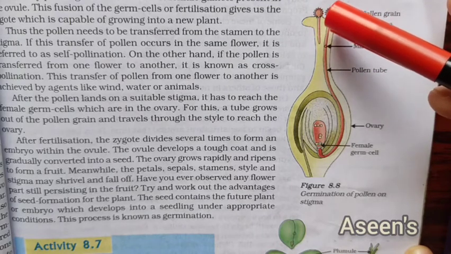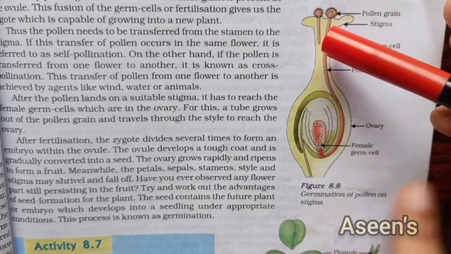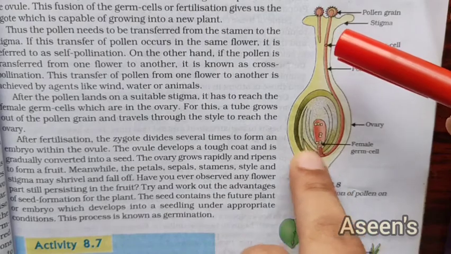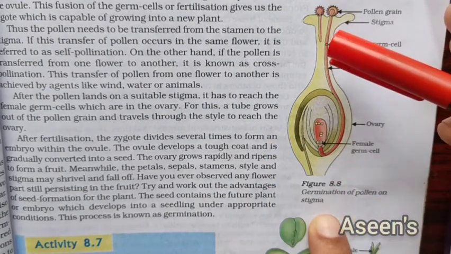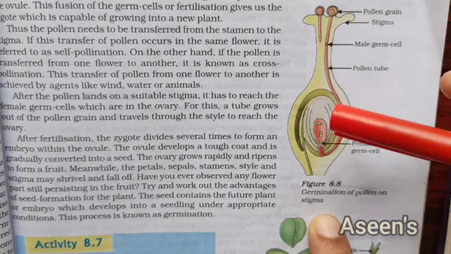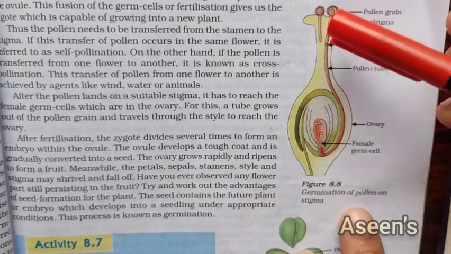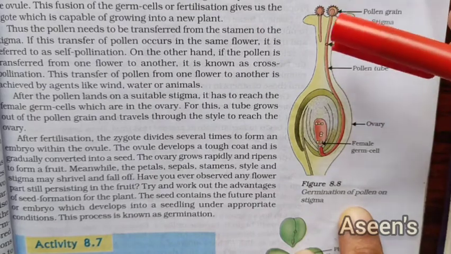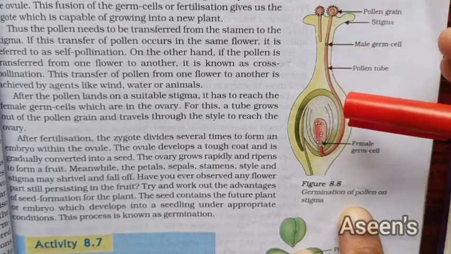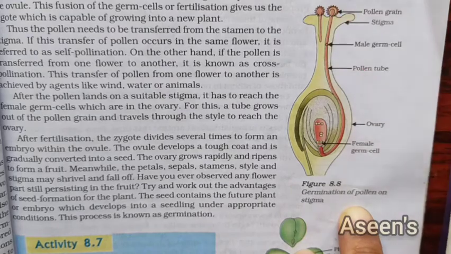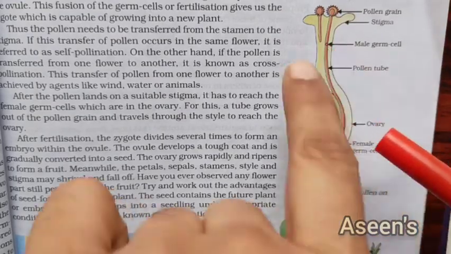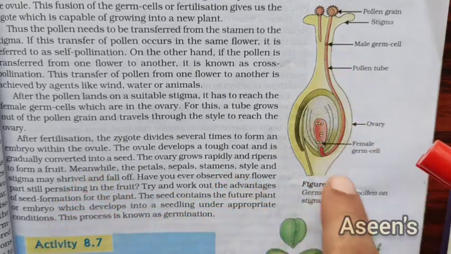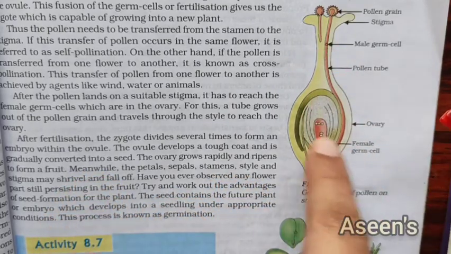Okay, and this pollen tube will be growing directly in the direction of the female germ cell, the main cell which will undergo reproduction, which will actually undergo fertilization. Okay, so it's because of certain hormones which will be directing the growth of the pollen tube. So this tube is called the pollen tube. Now inside this pollen tube, you are going to see a little cell, the male germ cell, the main tiny cell which will be fertilizing with the female germ cell.